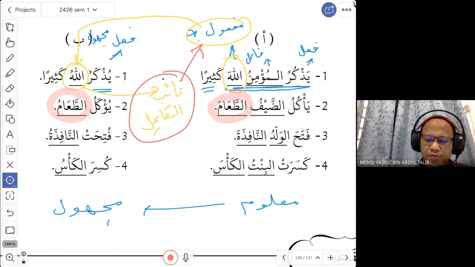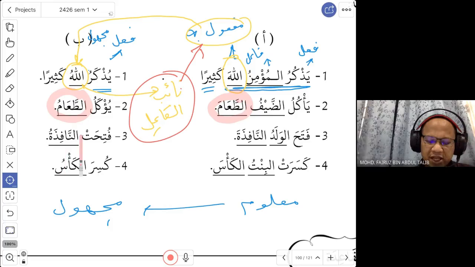The boy opens the window. Fataha, open. This is in the past tense, fi'il madin. The boy opened the window. So this is the maf'ulun bih: fi'il, fa'il, maf'ulun bih. Now you want to change to mabni lil majhul from fataha. This is fi'il madin. We change to futiha. What is open, or sorry, was open? What was open? Nafiza, the window. The window was open because the boy opened the window, so it was open.